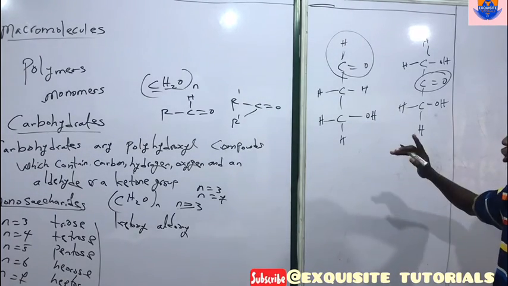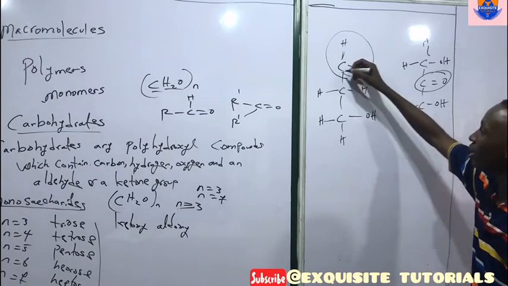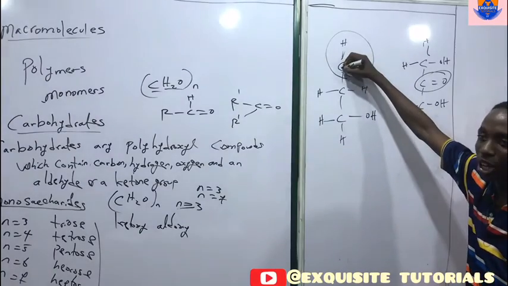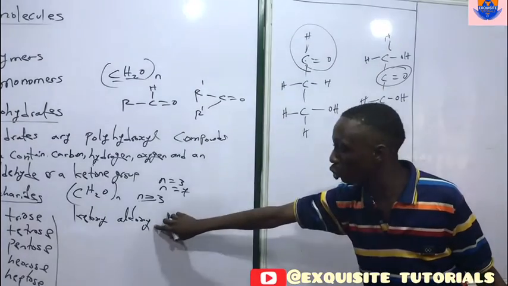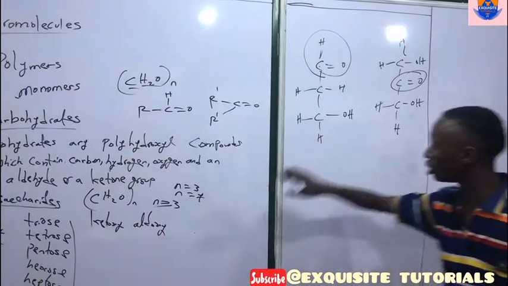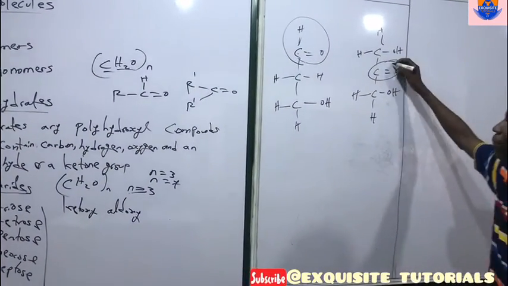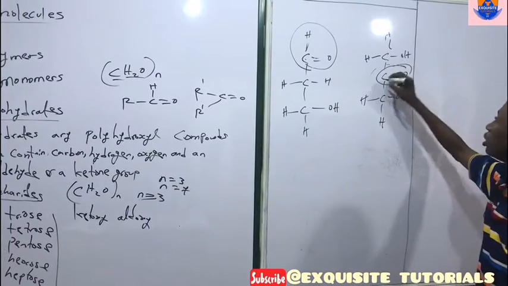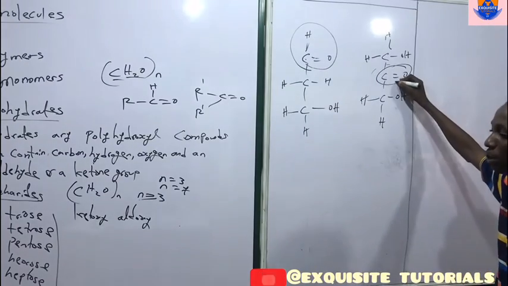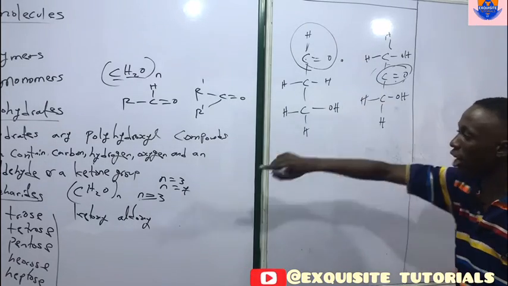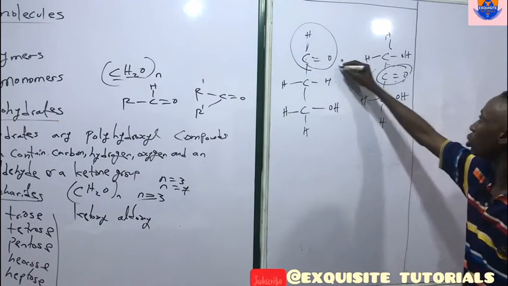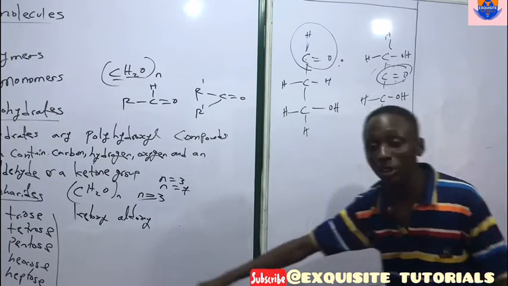Now, note what differentiates them is that in this one, we have the aldehyde group on carbon 1. Now, this makes it what? An aldose sugar, or an aldose. Now, this one has the ketone group inside the carbon compound. Now, this will make it what? A keto sugar. So, a triose sugar can also be the what? The aldose sugar or what? A keto sugar.